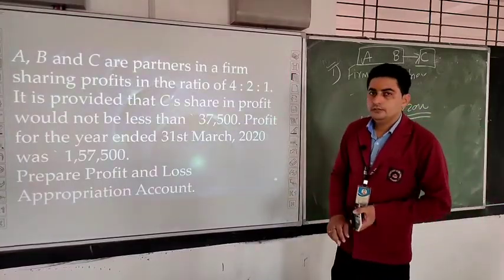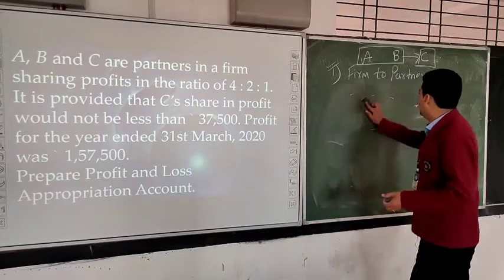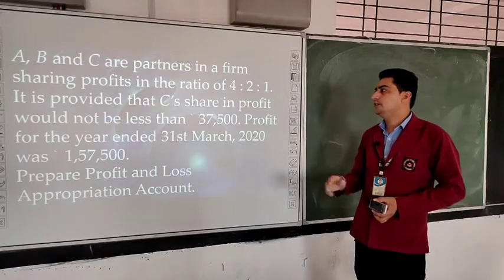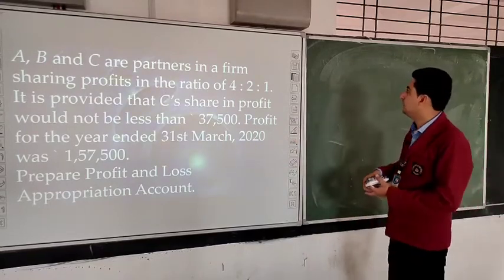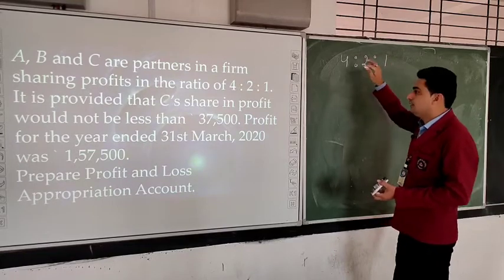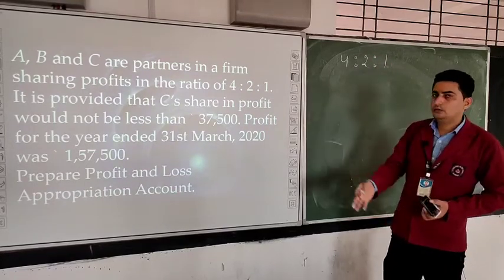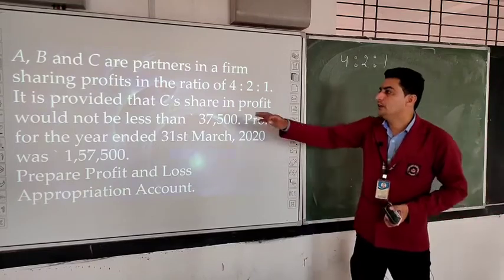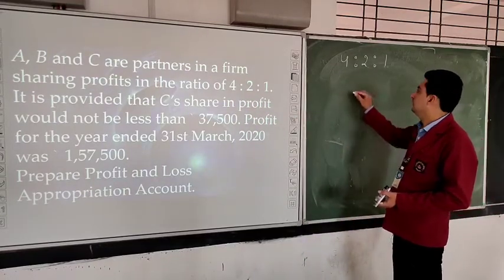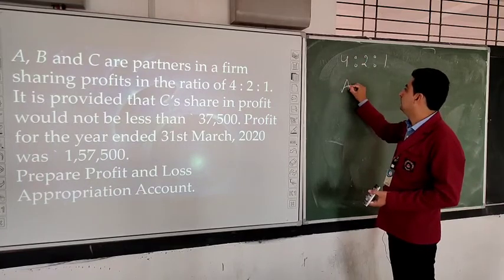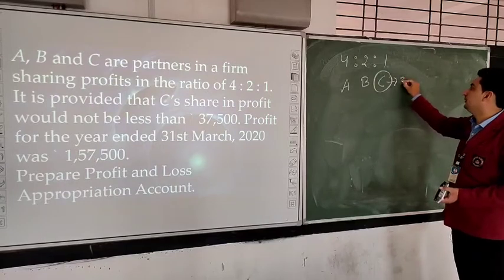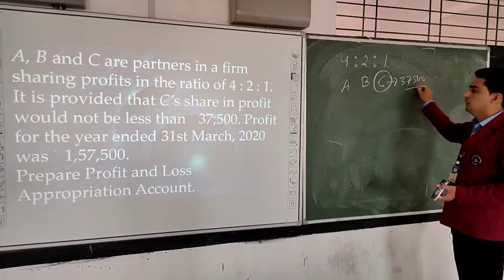Now this is the question. A, B and C are partners in a firm sharing profit in the ratio of 4:1. So profit sharing ratio will be 4:2:1. We will summarize our question on the board so that when we solve the question it will be easy for us. It is provided that C's share of profit would not be less than 37,500. So A, B, C, three partners are there, and C is getting a minimum profit guarantee of 37,500.